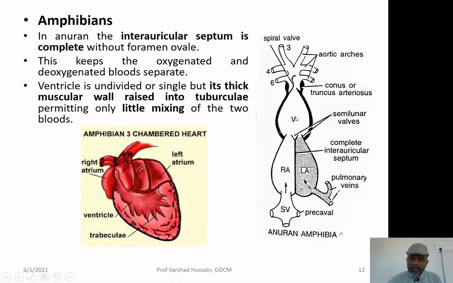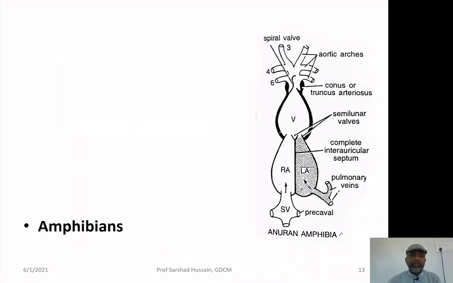Now, in the ventricle, though the ventricle is not divided by a septum, the thick, muscular wall of this ventricle sends some branches inside in the form of the tuberculi. So, once the tuberculi are present over there, the blood coming from the left auricle and the right auricle, when it enters into the ventricle, will not be mixed up as a whole. So, some sort of separation is again present over there.